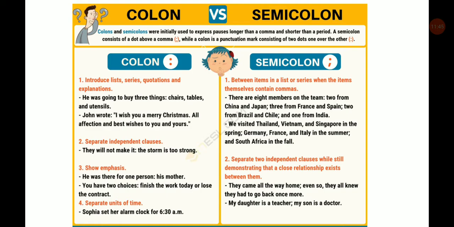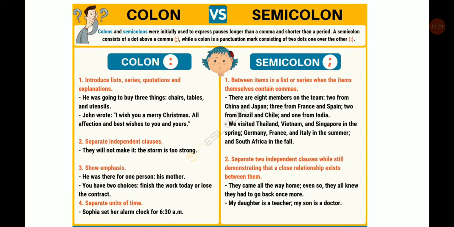The second is separate independent clauses. They will not make it: the storm is too strong. The next is to show emphasis. For example: he was there for one person, his mother. He was there for one person, that is what? His mother. The second example: you have 2 choices. Which are the 2 choices? Finish the work today, or lose the contract.